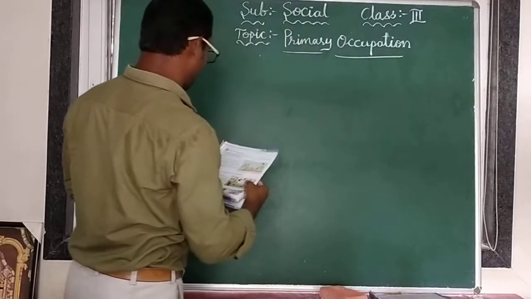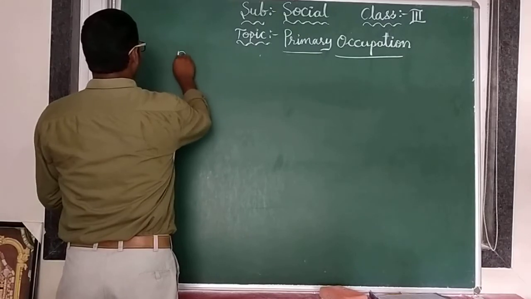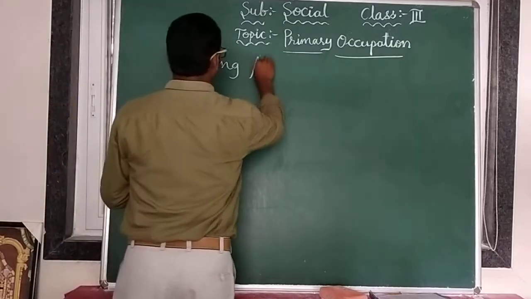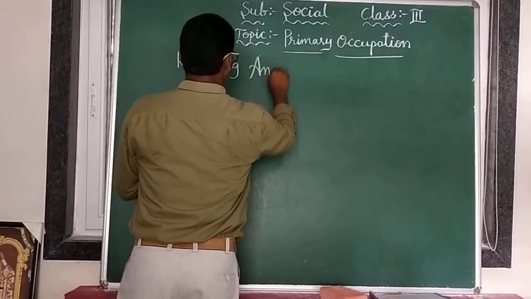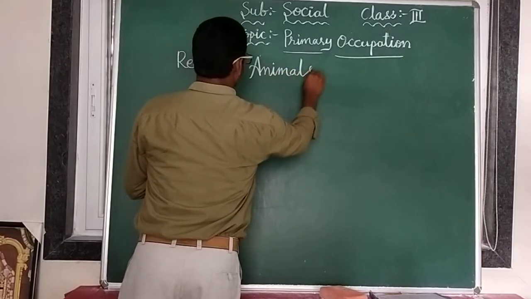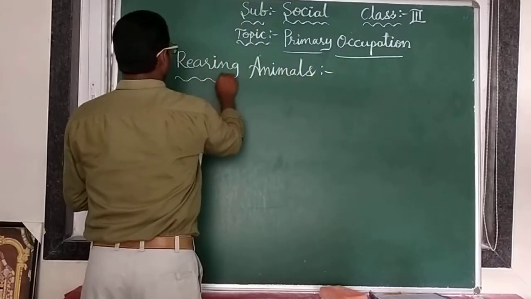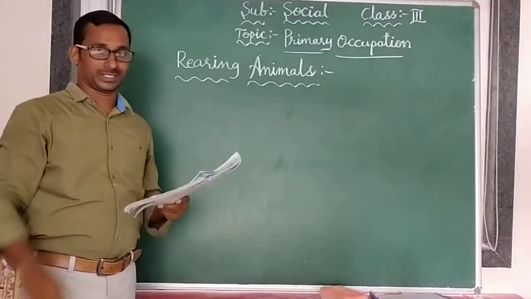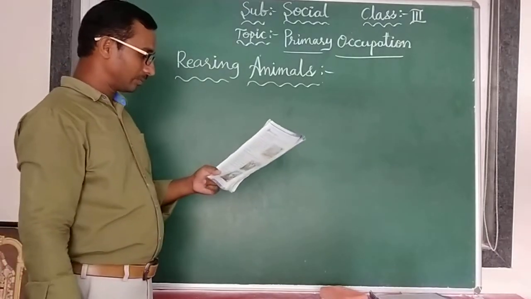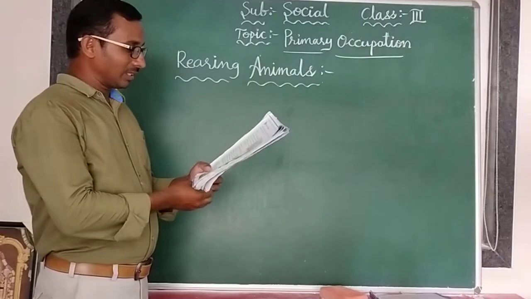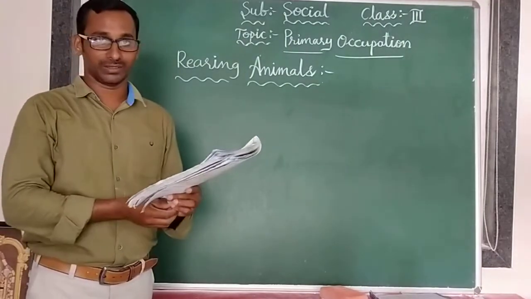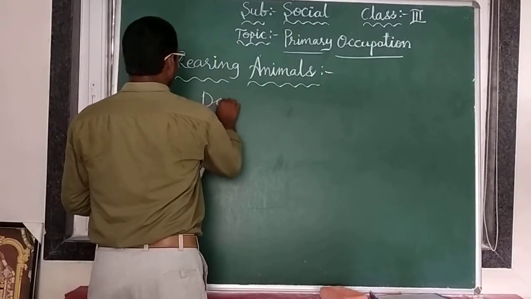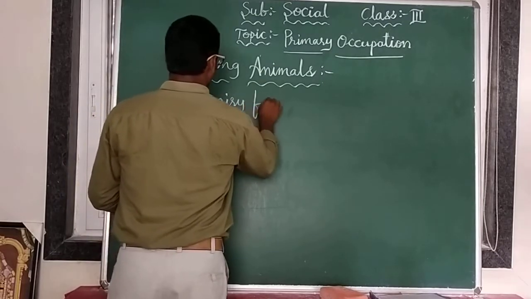Another one also involved in the primary occupation is rearing animals. Rearing is growing animals. Especially we are growing some animals for a particular purpose. What are they? In that, different animals are reared. Okay? In that, dairy farming.